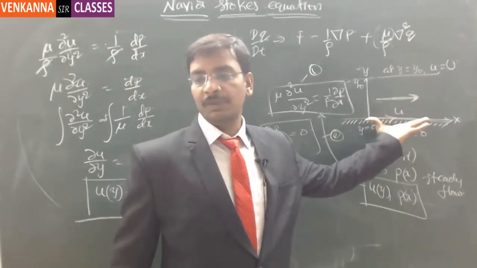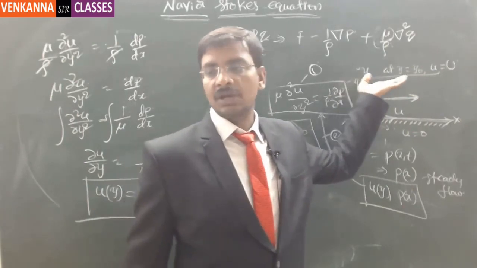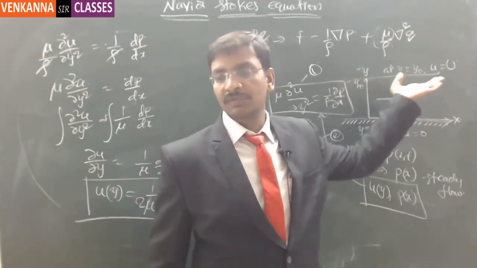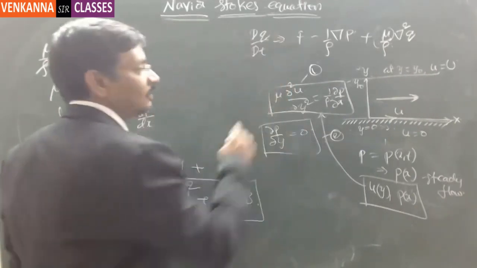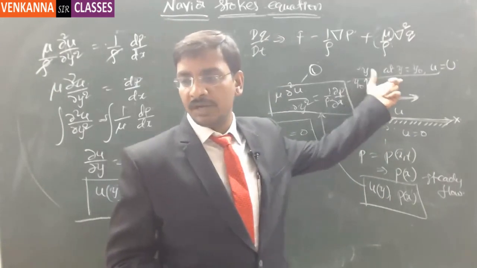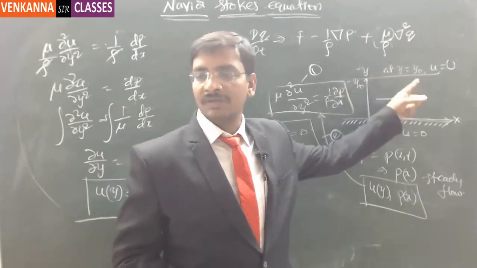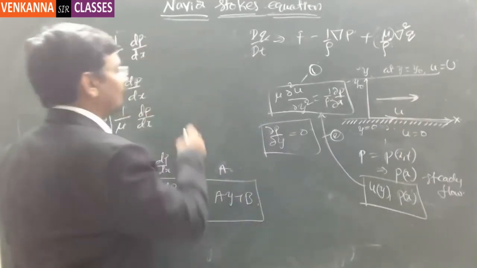Now if there is a fixed plate here and a movable plate, that is, a topmost flow layer that is moving, then we call it one condition: the flow is purely due to the flow at the topmost layer, without any pressure gradient. In such cases we call it plain Couette flow.